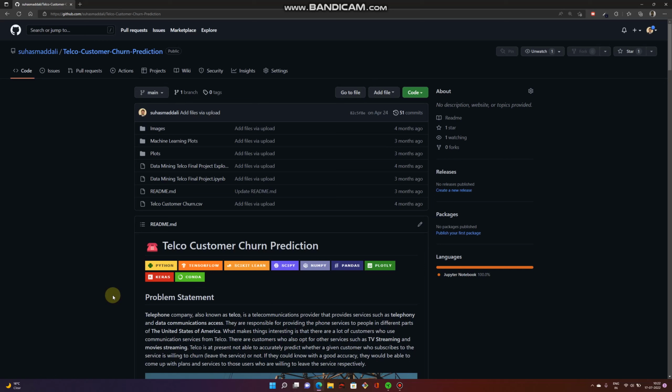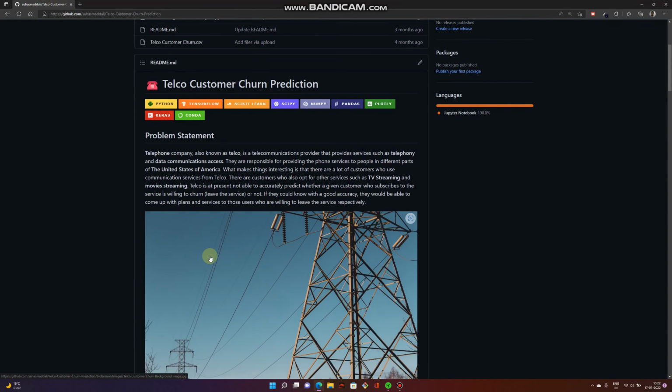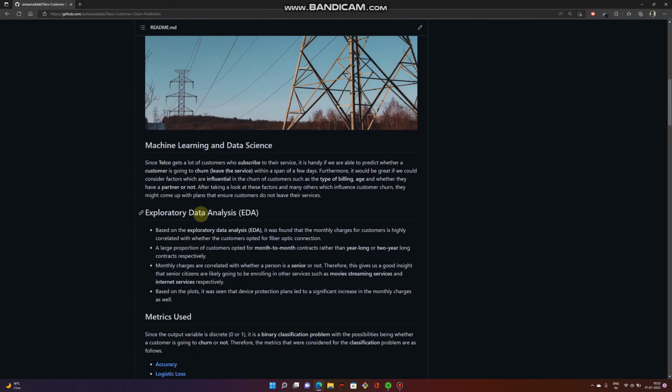They are trying to leave the service and go to other companies. In this way, we would be using machine learning to predict whether a customer is going to stay in the service or not, based on a set of features which we will explore in this project. Here is the problem statement: we use machine learning and data science to predict whether a customer will churn or not churn, which is nothing but leave or not leave the service.